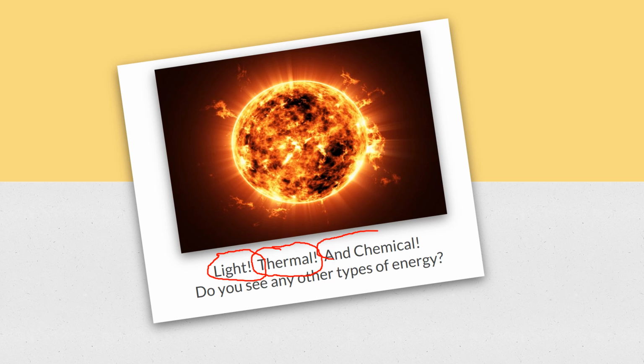The burning gases on the sun are chemical energy. The gases that burn on the sun is chemical energy. And it's obvious that stuff is moving on the sun, so you also have some mechanical energy. But the main energy of the sun is light, thermal energy, and chemical energy.